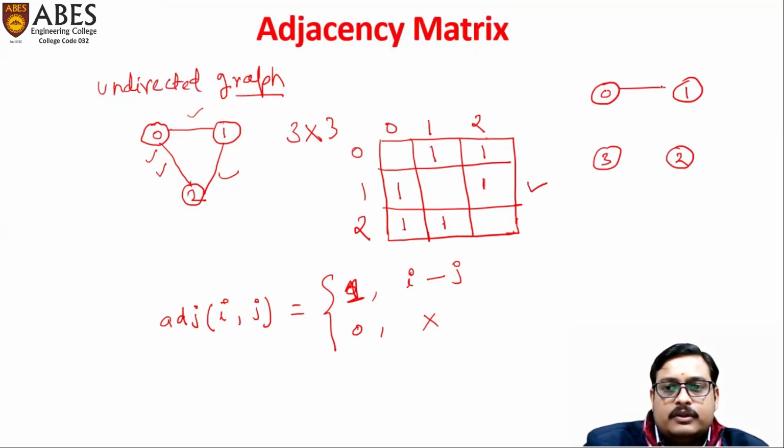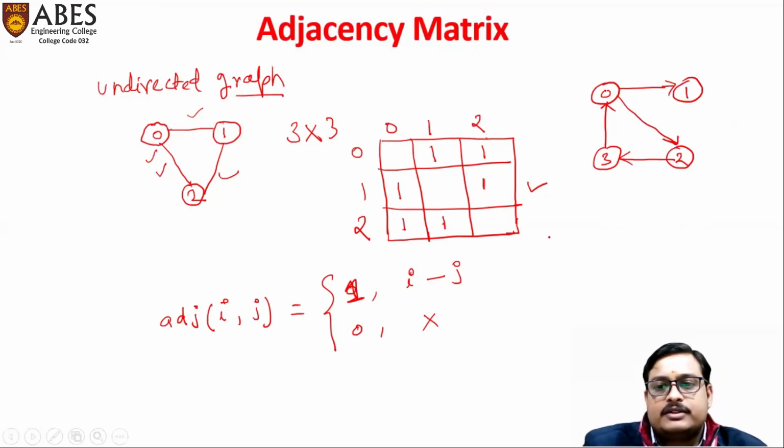Here we have some edges like 0 to 1, 0 to 2, 3 to 0, 2 to 3, like this. And now we want to make the adjacency matrix for this graph.